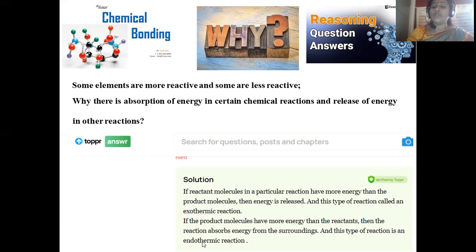Conversely, if a product has more energy when compared to the starting materials, we have to supply external heat. That kind of supply of external heat is said to be an endothermic reaction. So this is a reasoning question, and being more or less reactive is purely based on the valency electrons present in the given species. If they have enough electrons, then reactivity will not be there.